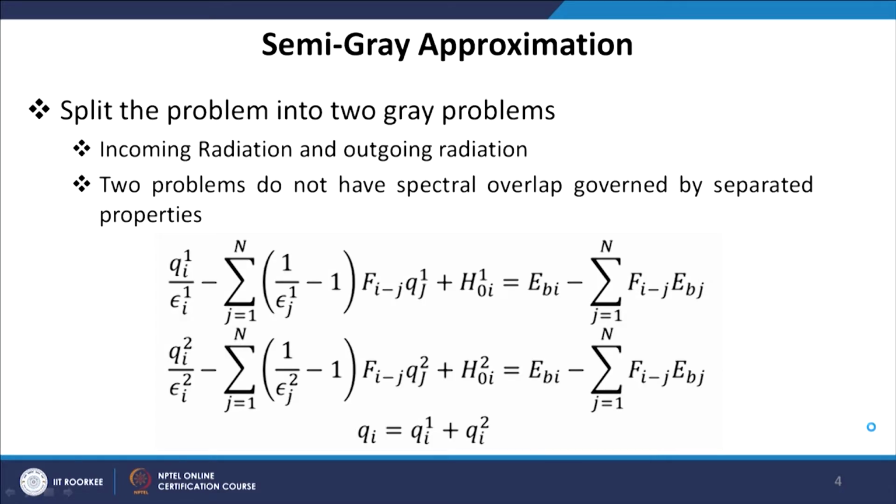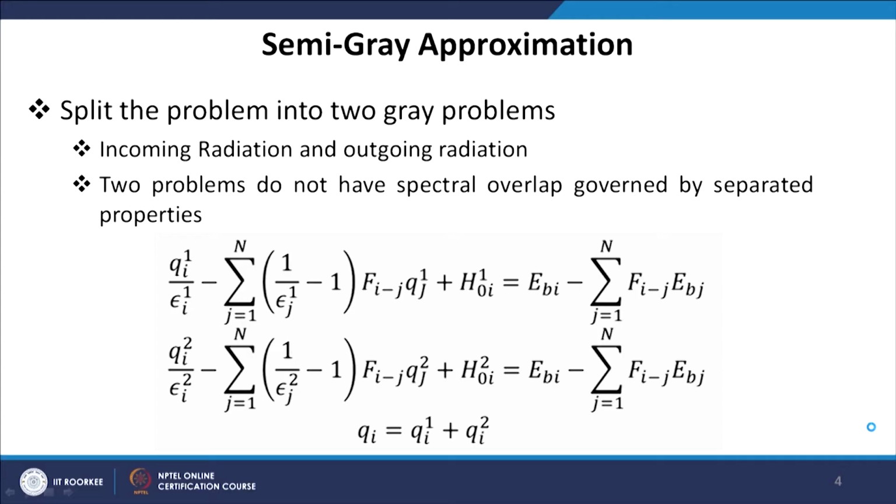So, there are two ways of simplifying this problem. We know that in this case the emittance is not continuously varying over wavelength, rather it has a constant value in one spectral range and another constant value in another spectral range. So, the first approximate method to deal with this type of problem is called the semi-gray approximation.